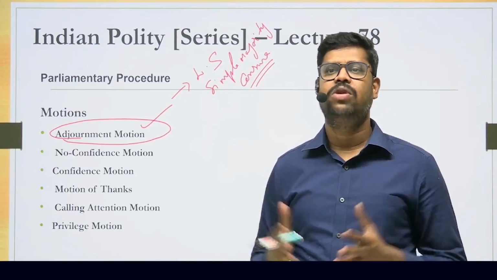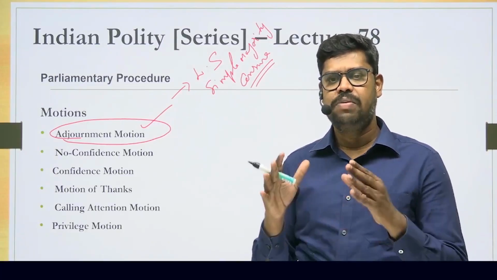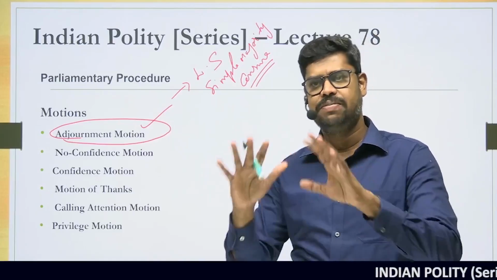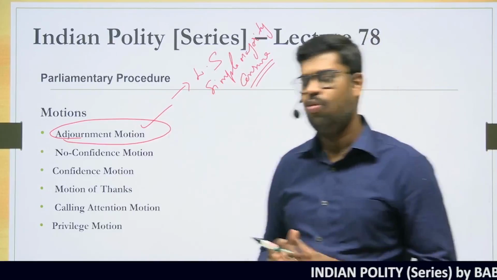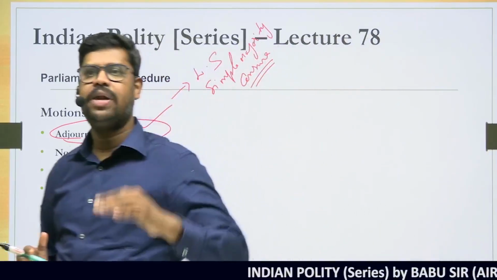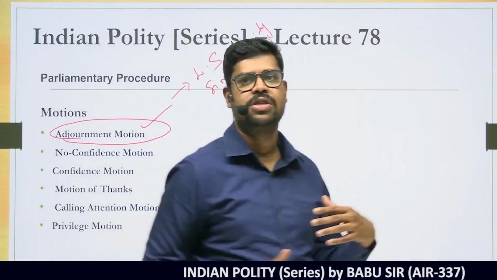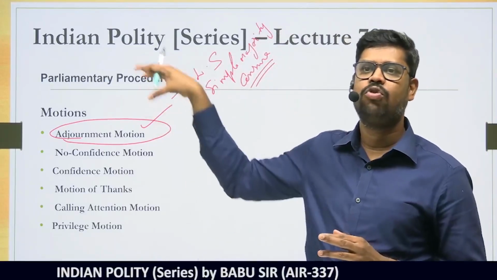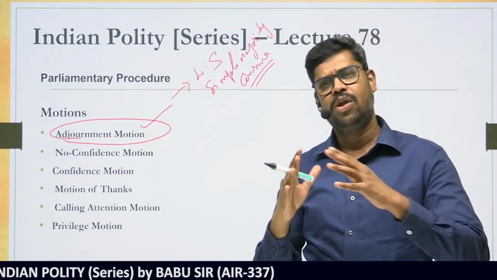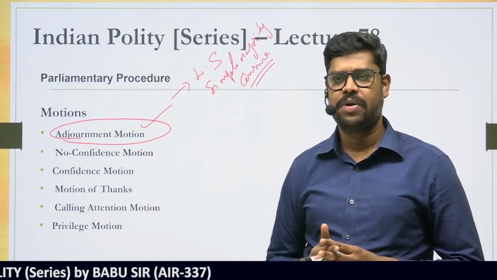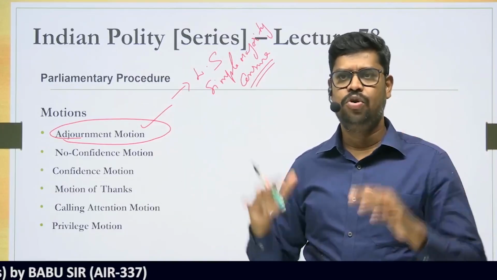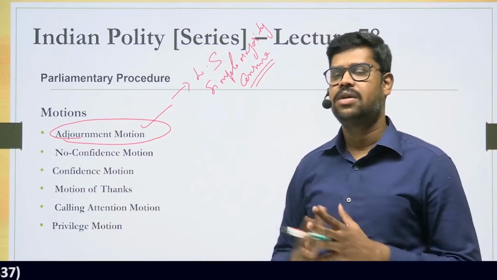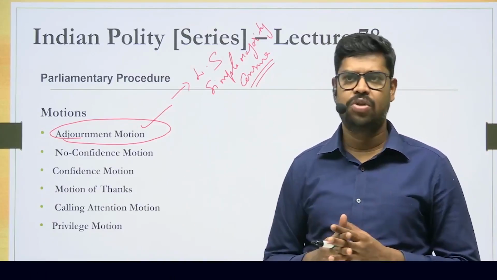As the name suggests, what is an adjournment motion? Once this motion is accepted, once this proposal is accepted, it suspends all the other business of the House. Whatever may be the prior business that is to be taken up today, once an adjournment motion is accepted, all the other business will be suspended because the priority will be given to this particular matter. And there will be an elaborate discussion on this matter, and after the discussion it will be put to vote, and if the motion is passed with simple majority, then there is an embarrassment to the government, or a censure to the government.